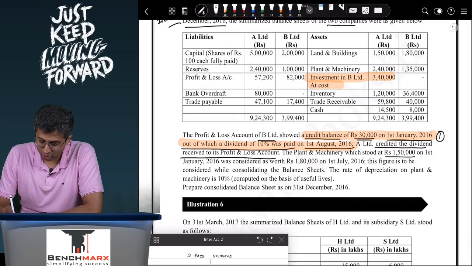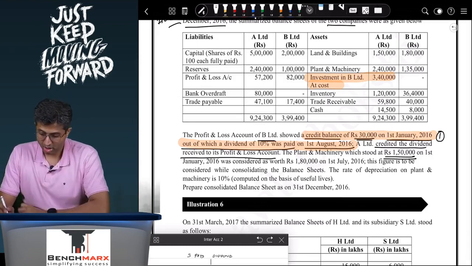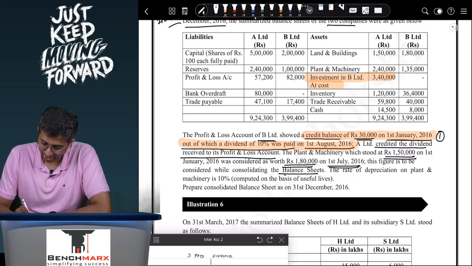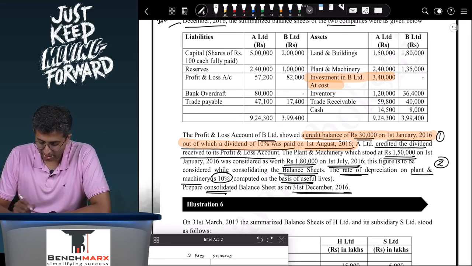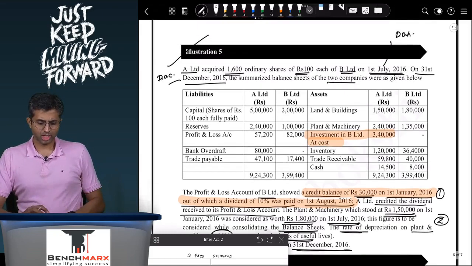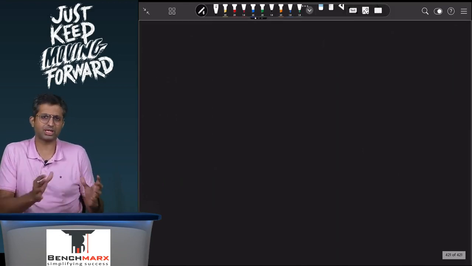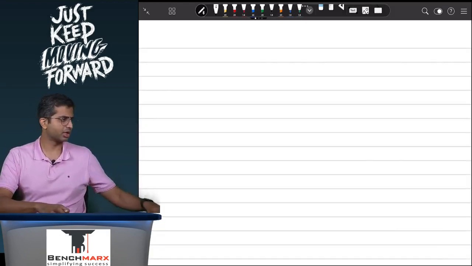Second, the plant and machinery stood at rupees 1,50,000 on 1st January 16 was considered worth 1,80,000 on 1st July 16. This figure is to be considered while consolidating the balance sheets. The rate of depreciation on the plant and machinery is 10%, computed on the basis of useful lives. This is the second adjustment. Prepare consolidated balance sheet on 31st December 16. So this is a very typical exam type of a question, and we'll do it, not in absolute fair terms, but at least to the best extent that we can for a clear understanding.